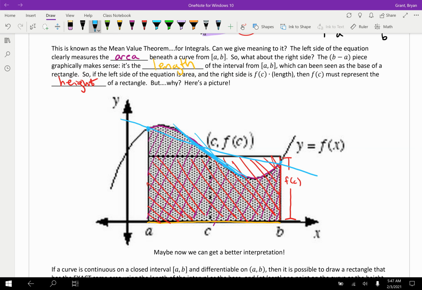Something like this, I guess. That is still supposed to be parallel to this line over here, right? So it is still the mean value theorem. It's just a different way to look at the mean value theorem. So you can either think of this f of c as the same slope as the endpoints, or f of c is the point that allows you to draw a perfect rectangle that has the same area.